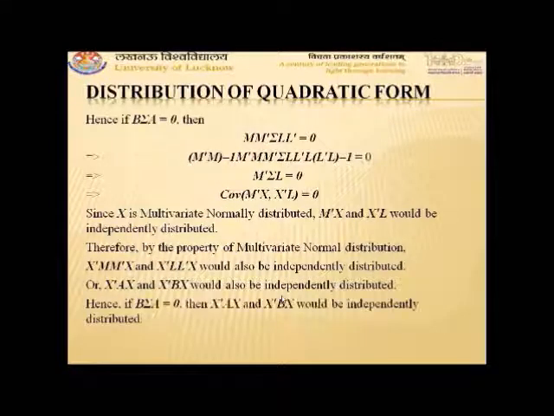Hence, the theorem holds that if X follows a multivariate normal distribution with mean mu and variance covariance matrix sigma, then X transpose AX and X transpose BX will be independently distributed if and only if B sigma A is equal to 0. Similarly, we can show that X transpose AX and X transpose BX will be independently distributed if and only if A sigma B is equal